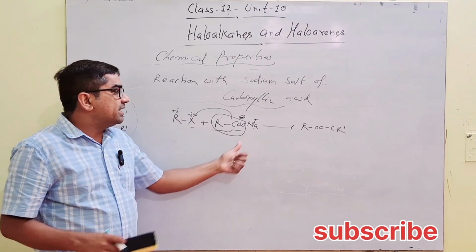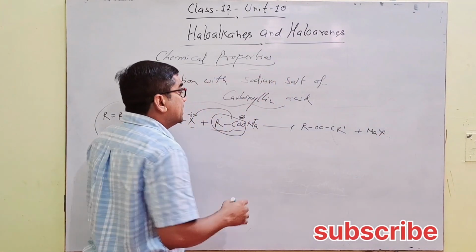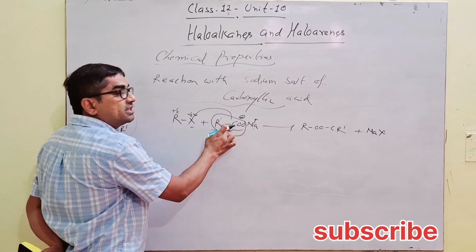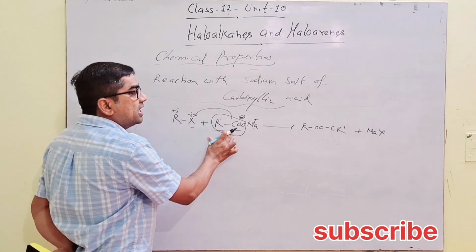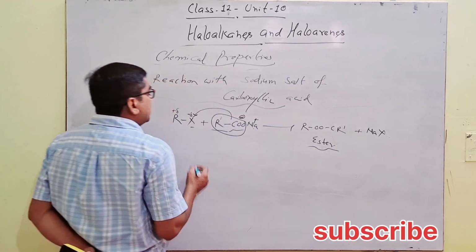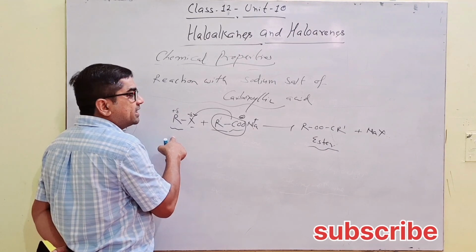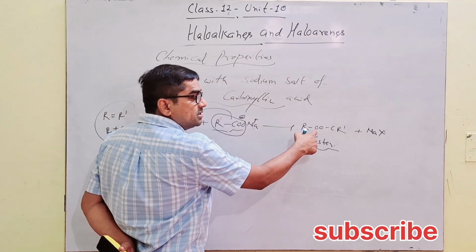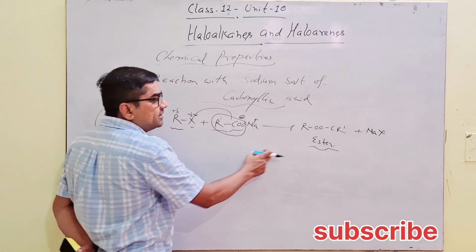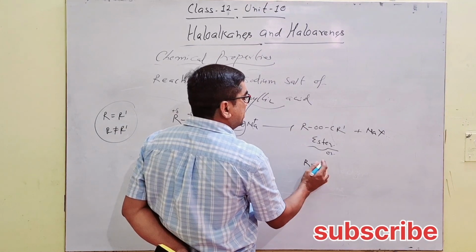This X minus and Na plus form NaX, sodium halide, and this alkyl R dash will be as such attached with carbon of carboxylic and comes in the form of ester. And here alkyl from alkyl halide will attach with the oxygen of the COO group.